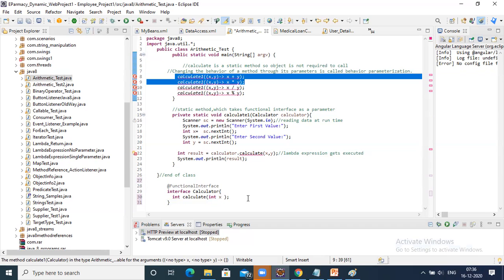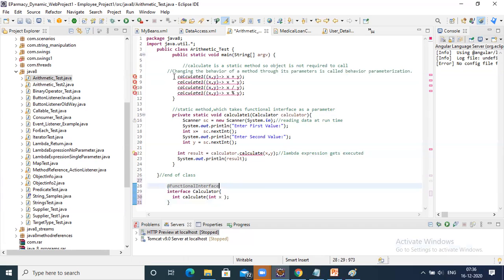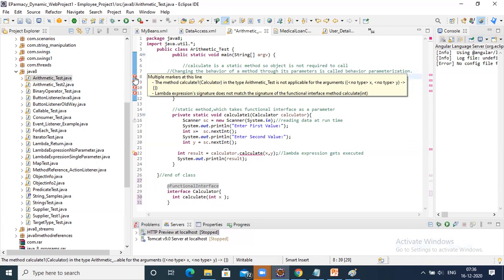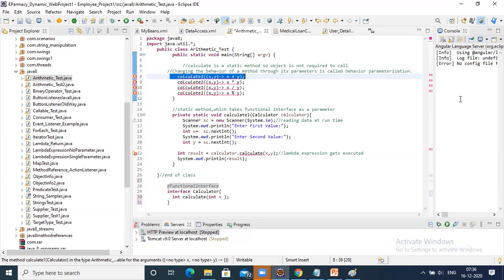It shows an exception at compile time: the method calculate1 inside calculator in the arithmetic type test is not applicable for these arguments.